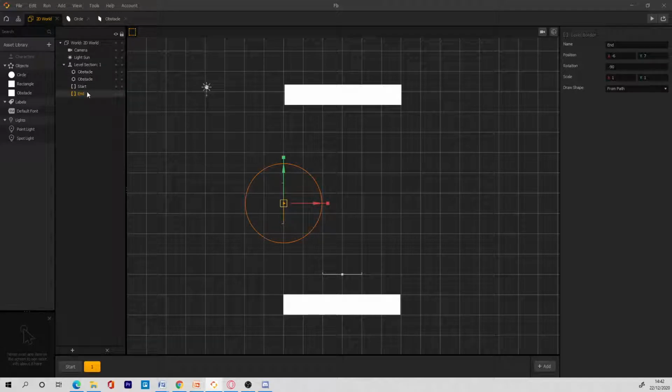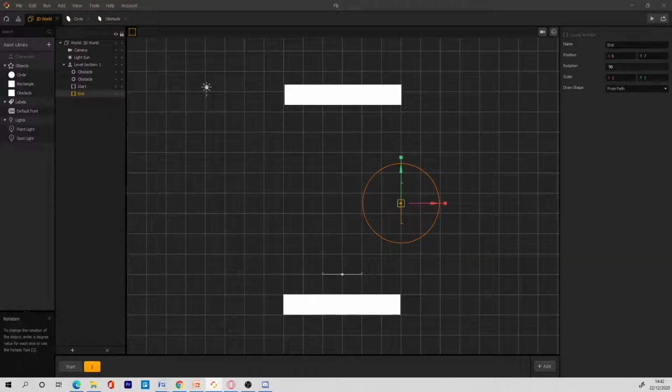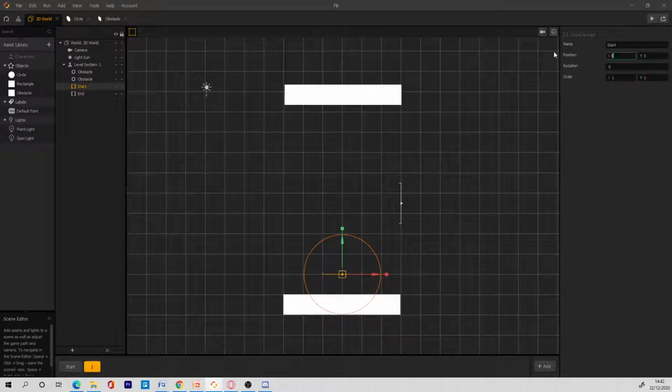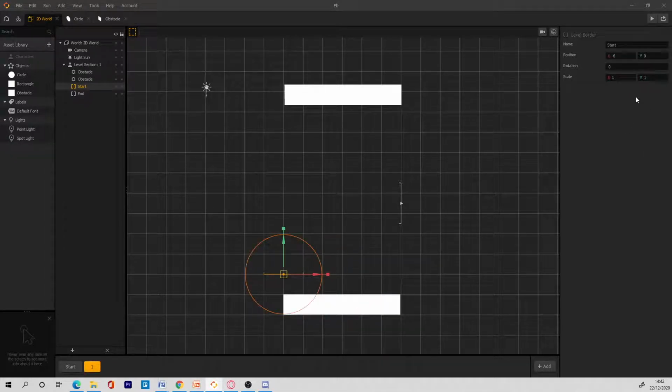And then the end should be 6 and 7, and then the start should be minus 6 and 7.